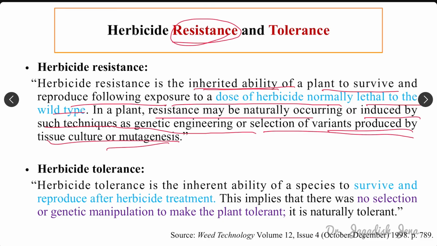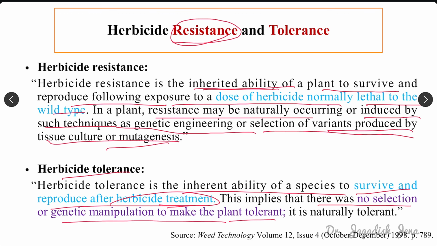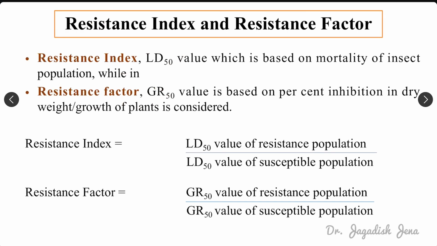It can be naturally occurring, and it can be produced in the laboratory also. Whereas herbicide tolerance is the inherited ability of a species to survive and reproduce after herbicide treatment. This implies that there is no selection or genetic manipulation to make the plant tolerant. It is naturally tolerant. So this is the basic difference between herbicide resistance and tolerance, remember.